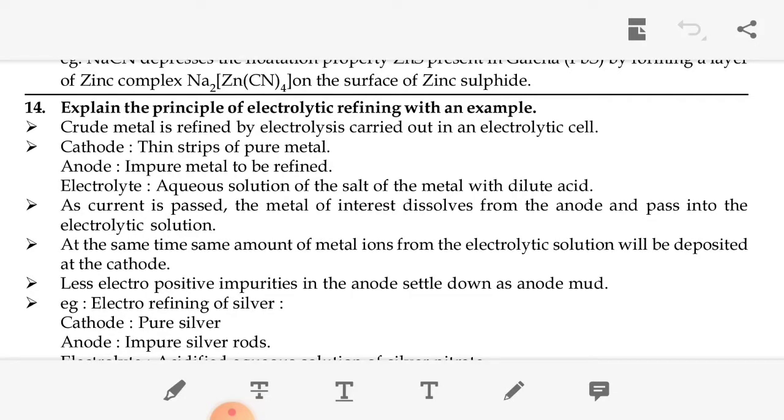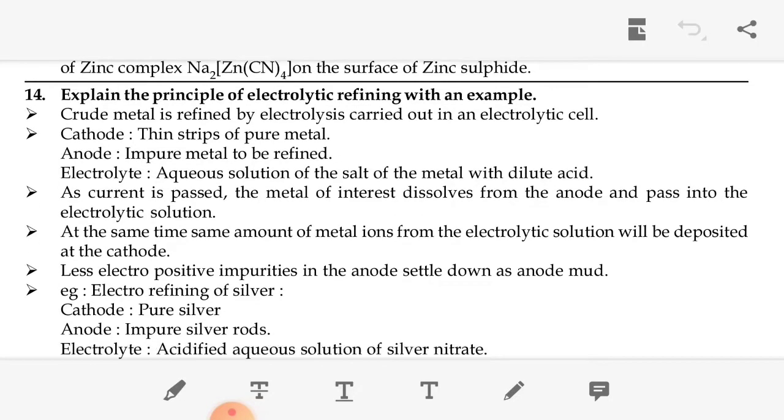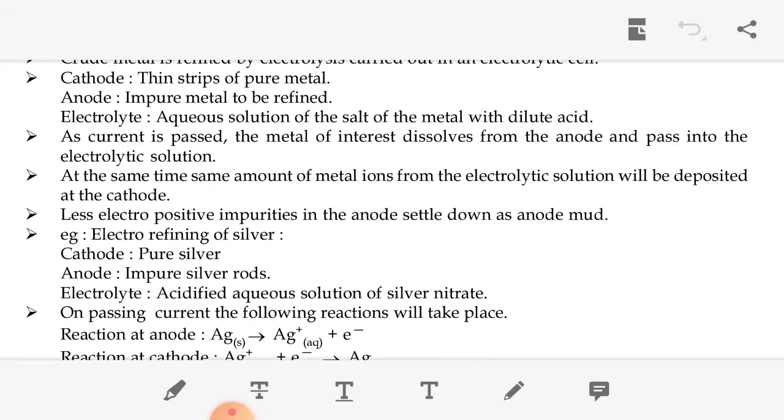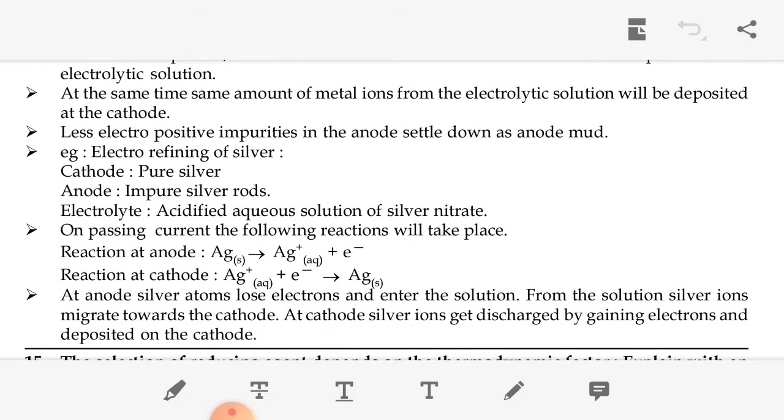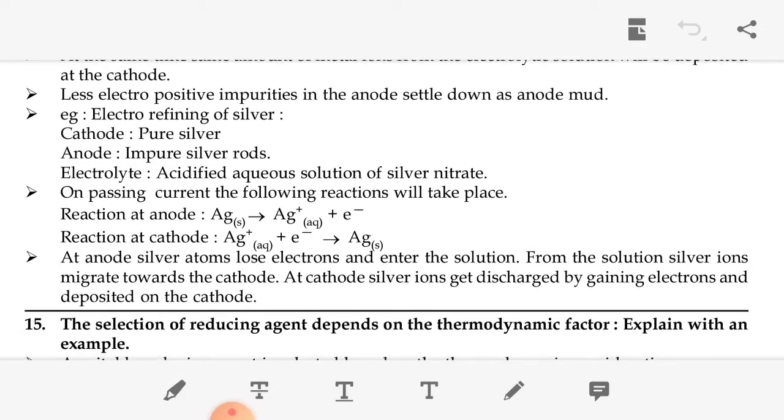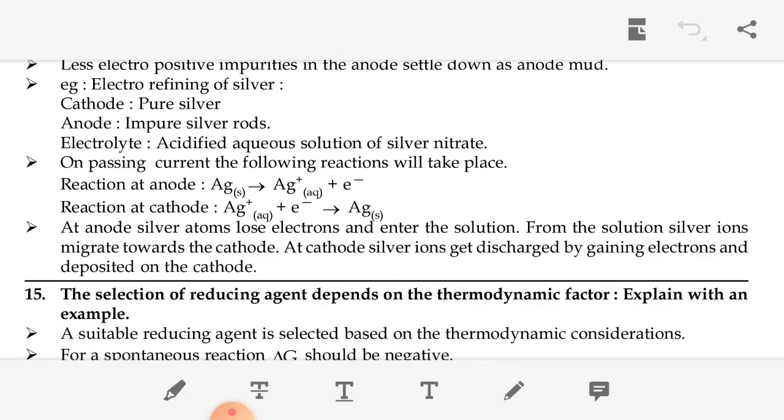When current is passed, the metal dissolves from the anode and passes into the electrolytic solution. At the same time, the same amount of metal ions from the electrolytic solution deposit at the cathode. So we get pure silver: the cathode is pure silver, the anode is an impure silver rod. The electrolyte is an acidified aqueous solution of silver nitrate, and when current is passed, the following reaction takes place.